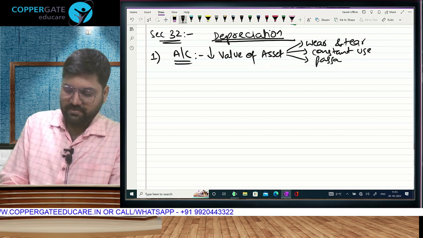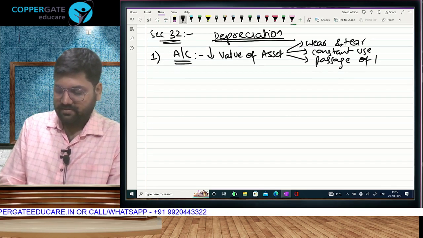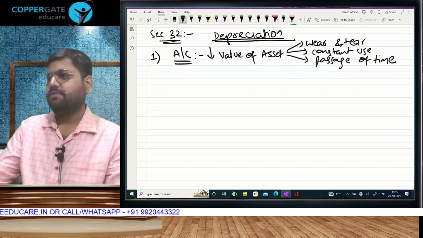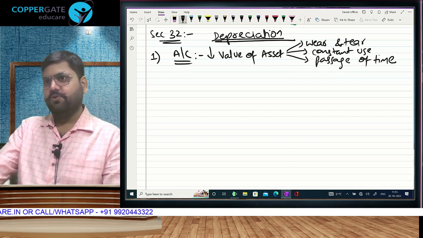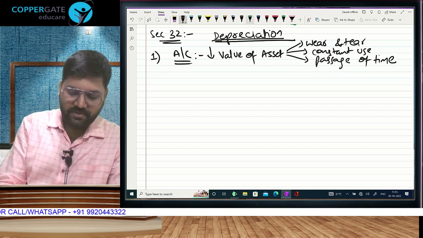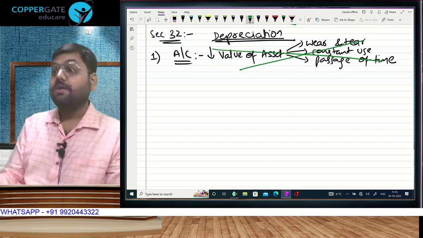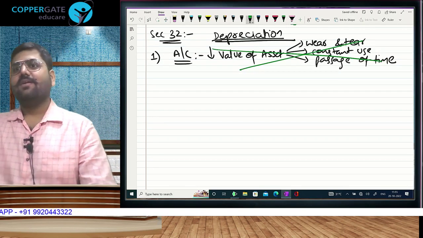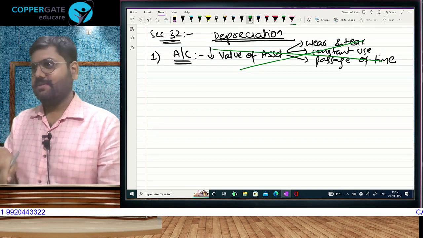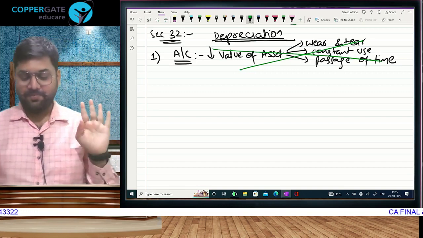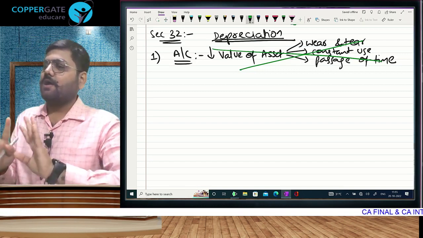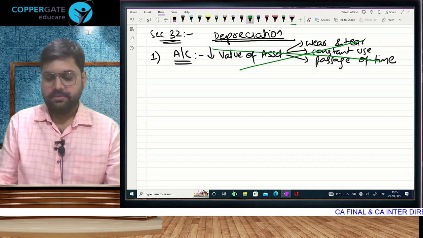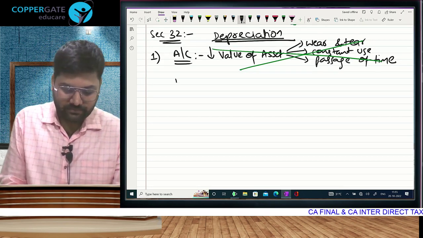Passage of time. Wow, very good. Full knowledge you have. Now put that knowledge in the dustbin, for tax purposes. Sir, you said accounts also, I will ignore this? No, the knowledge of accounts stays in accounts, because tax says: